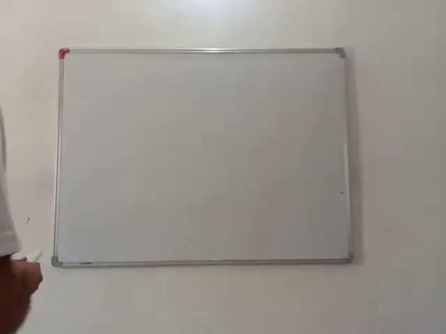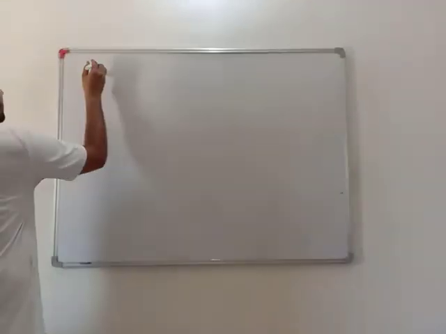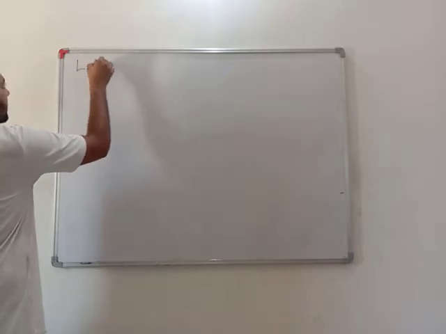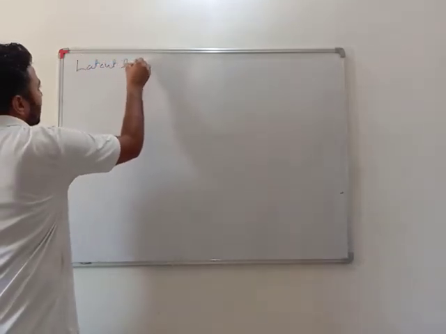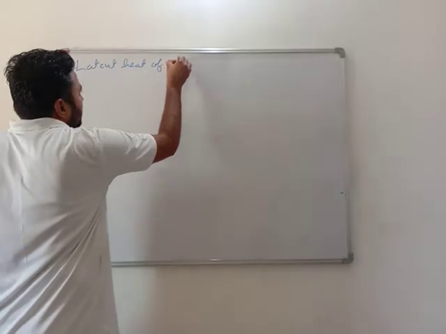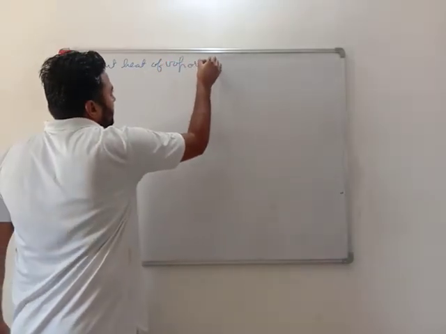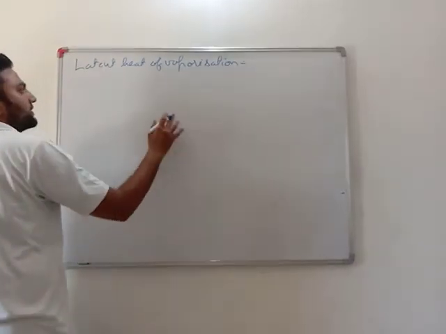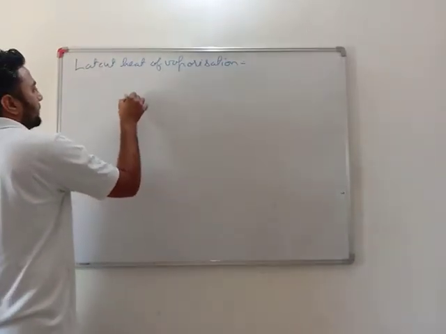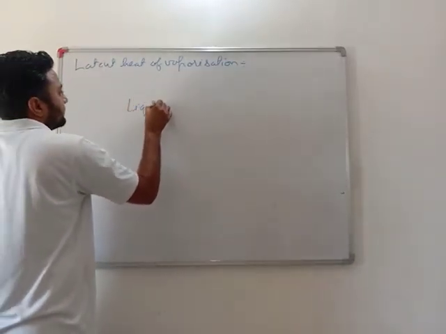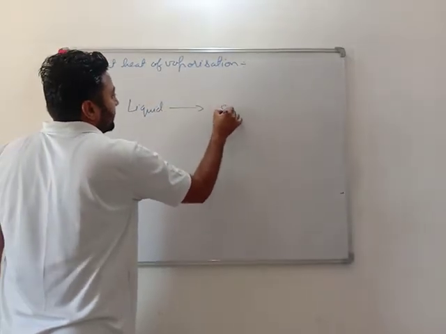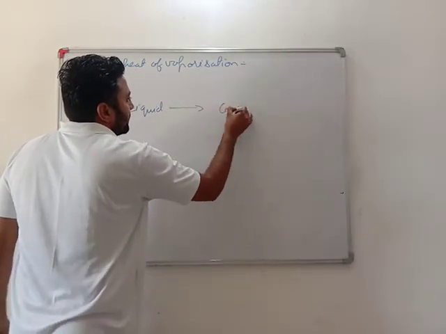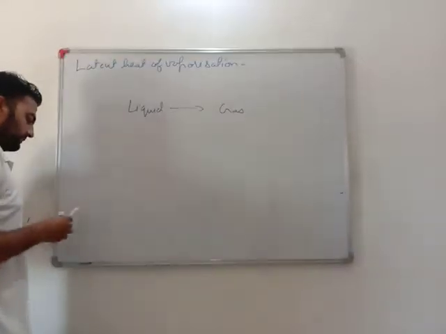Latent heat of vaporization. Dear students, this is similar to latent heat of fusion. Now we will see latent heat of vaporization. First of all, what is vaporization or boiling? When any liquid gets converted into gaseous form.